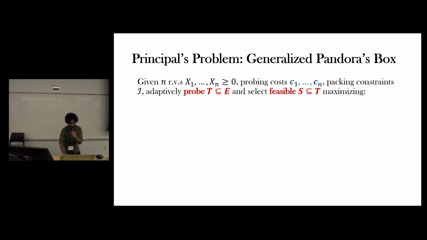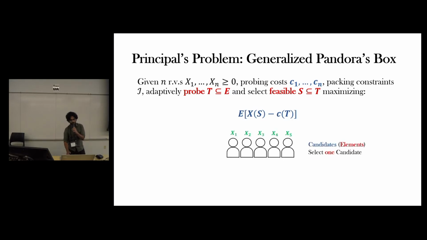Now, given this setup, the principal wants to adaptively probe some set of elements and select a feasible set of elements from the probed elements such that it maximizes the principal's total value of selected elements minus the cost they paid for the probed elements. So in our running example, suppose there are 5 candidates and the principal wants to hire 1 candidate.